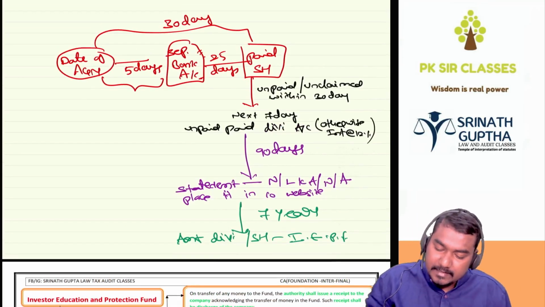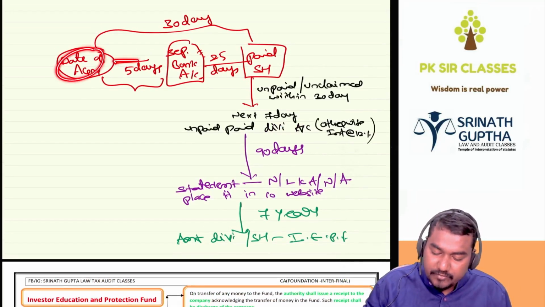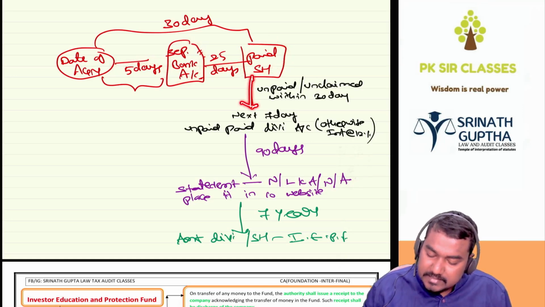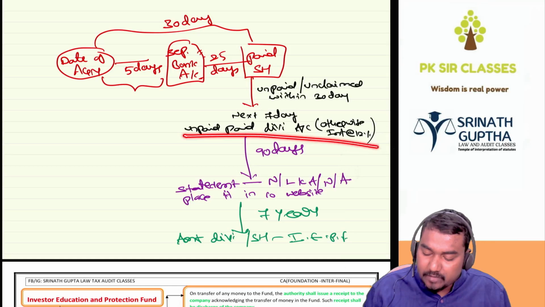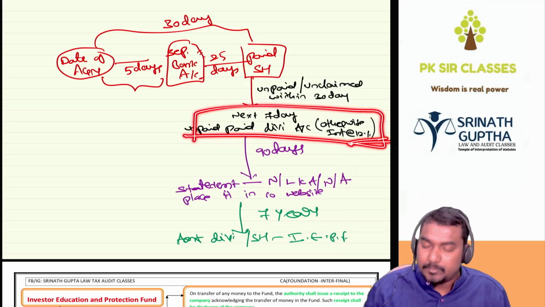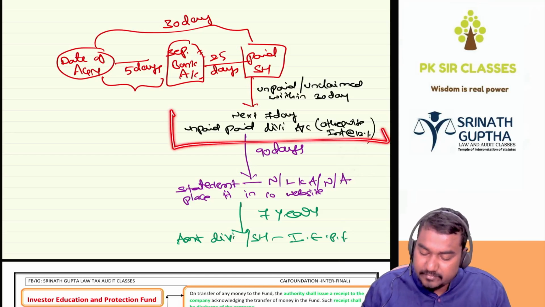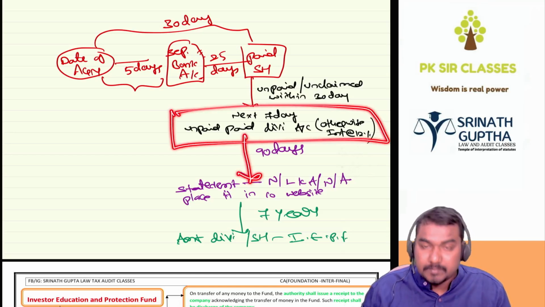So once again, from the date of AGM, within the next 5 days we have to open a separate bank account and transfer the amount to it, and in the next 25 days distribute to shareholders. Otherwise we have to transfer it to the unpaid dividend account within the next 7 days, otherwise the company is liable to pay interest at the rate of 12%. After transferring it, after 37 days, wait for 90 days; a shareholder can come and claim it.